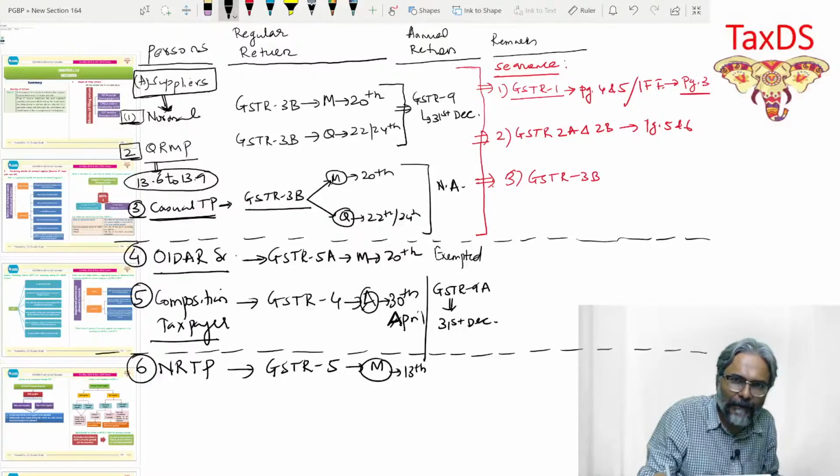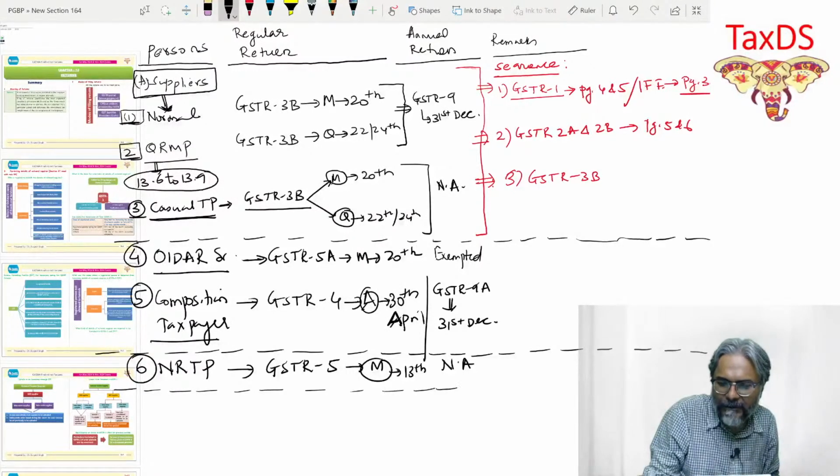So monthly they are going to do it, and that is given in this context as 13th. Now, do they file annual return? Not applicable. Annual return is not applicable. Only the regular return, which they file monthly, and monthly would be 13th of the next month. So this is so far as the NRTP is concerned in this regard.